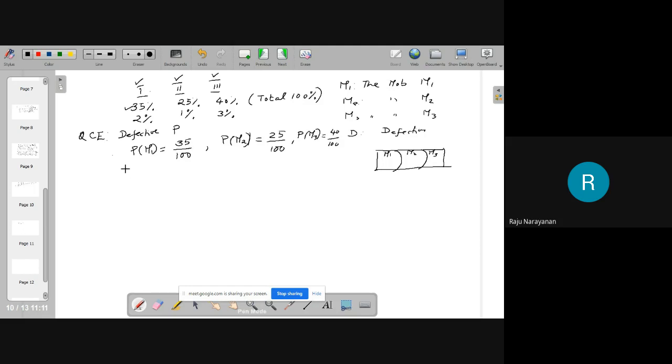Now, the quality control engineer knows from his record the probability that the item is defective given that it was manufactured by machine 1. It is 2%.